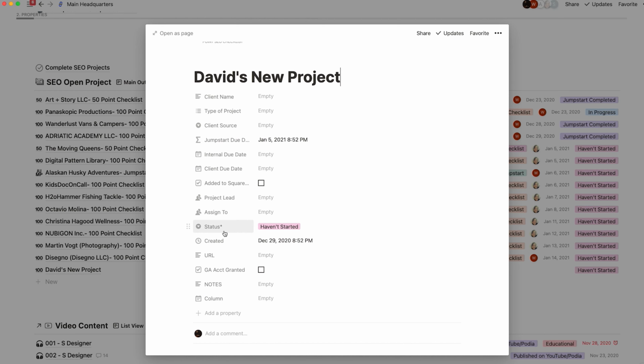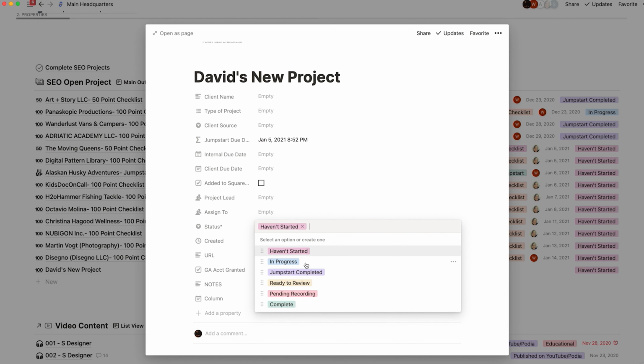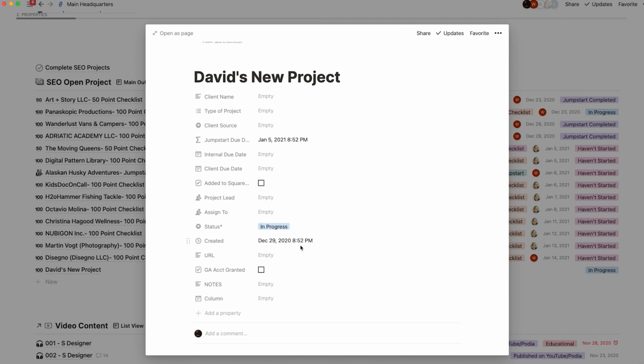These are the properties. Now we create all of these. You can see they all have a little icon, so they all kind of symbolize something. These are dates, this is a check mark, this is a person, assigned to a person, this is a status. So these are predefined. You can only have one here. So you'll see as I change it, it even updates here.